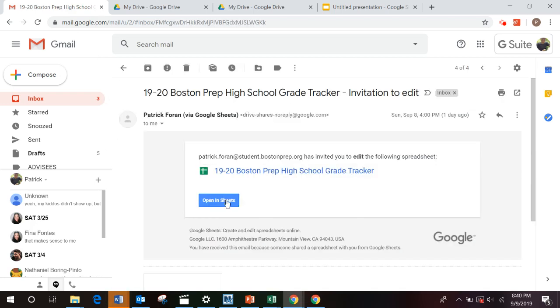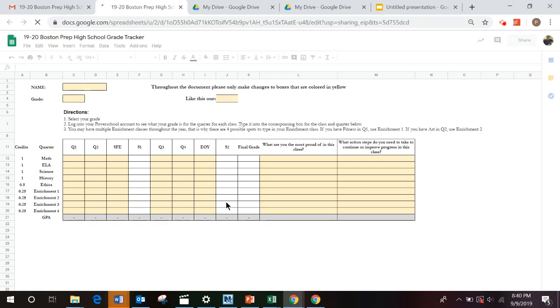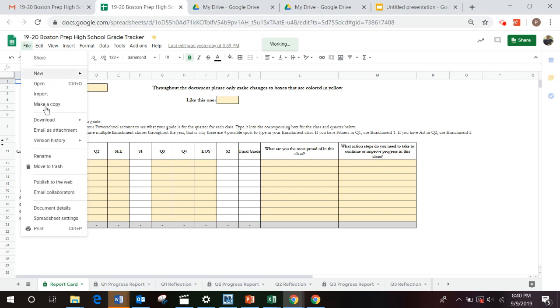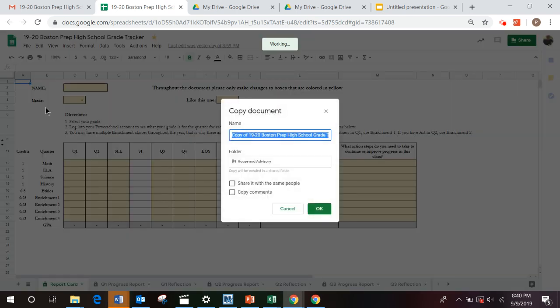Now that we've created a space for our grade tracker to live, please go back to your inbox and click on the email that your advisor gave you with your grade tracker. Once this is open, we're going to make a special document just for us by hitting File, Make a Copy. You're going to save this file with your last name, first name, and name of your advisor.